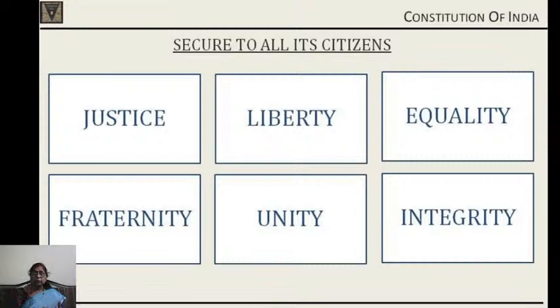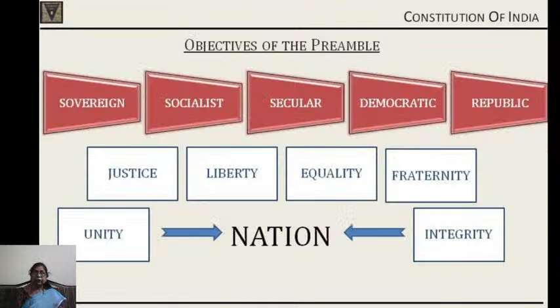These are the objectives which are enshrined, and this is the whole bird's eye view of our preamble, which says sovereign, socialist, secular, democratic republic. That is our India. Then justice, liberty, equality and fraternity are the objectives to be assured to all the citizens. Unity and integrity of the nation, that is our goal. And all these things are stated in one page, that is the preamble.